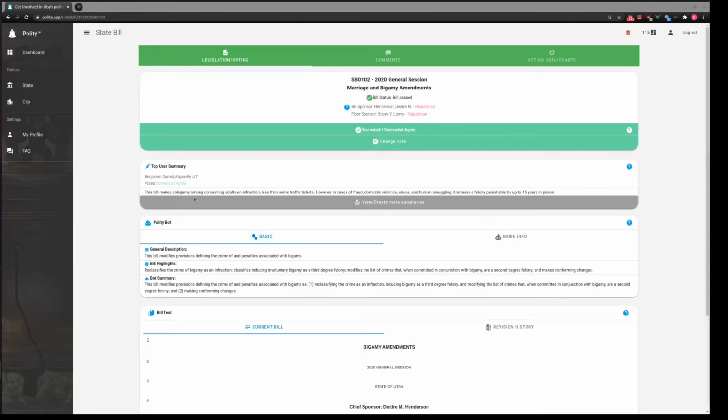So here's a summary that I created. This bill makes polygamy among consenting adults an infraction, less than some traffic tickets. However, in cases of fraud, domestic violence, abuse, human smuggling, it still remains a felony punishable by up to 15 years in prison. So the user summaries is a place where someone can go and provide their own summary.